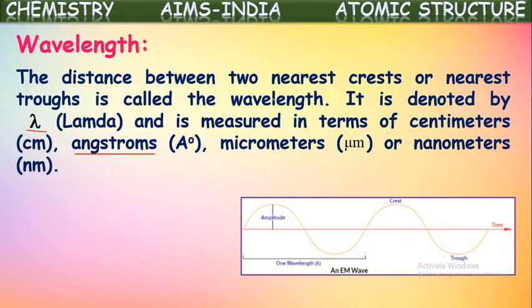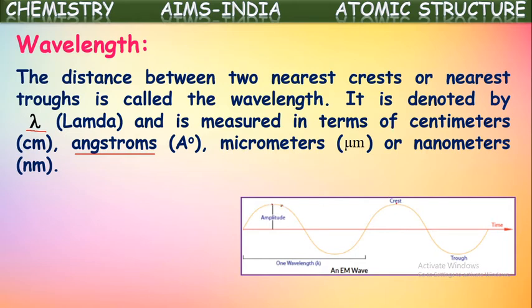Suppose this is a wave. Waves we know look like this. The higher altitude is called a crest, the depth is called a trough. The distance between the two nearest crests or the distance between the two nearest troughs of a wave is called its wavelength. Suppose this is a crest and this is a crest.